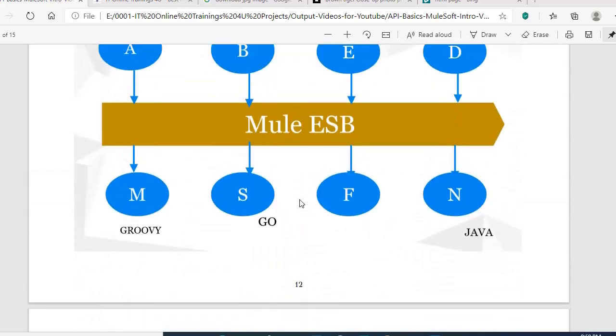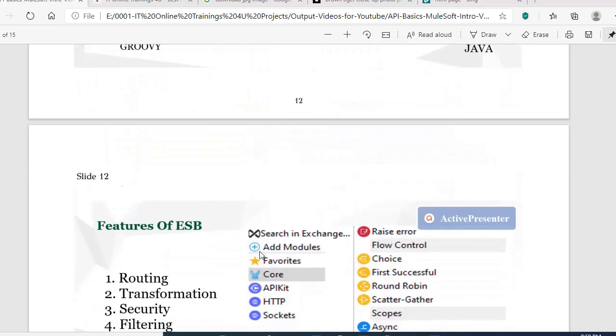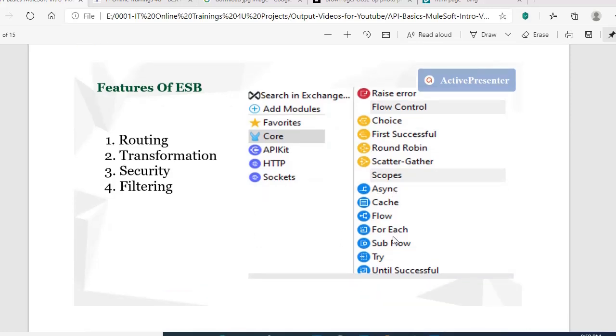Okay, so MuleSoft will have a lot of connectors. Let's say this is a Gmail. This Gmail needs to send to WhatsApp. MuleSoft has a Gmail connector and a WhatsApp connector. By using lots of connectors, MuleSoft will integrate one application to another application.